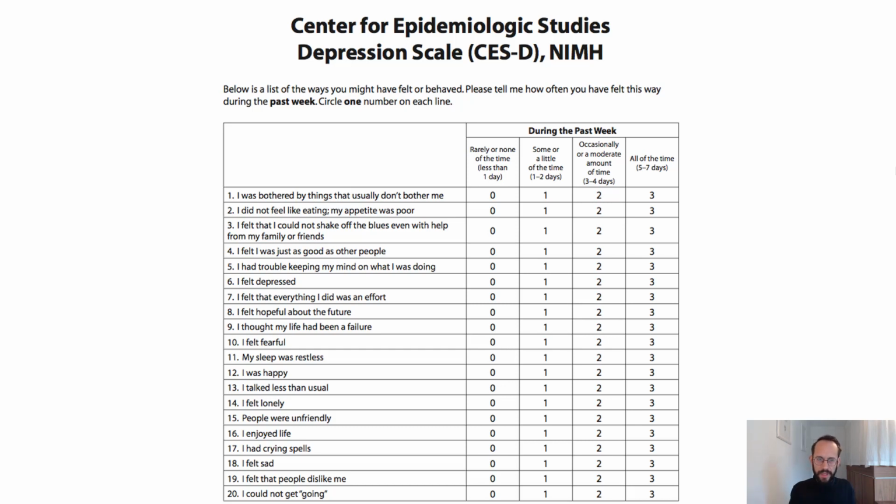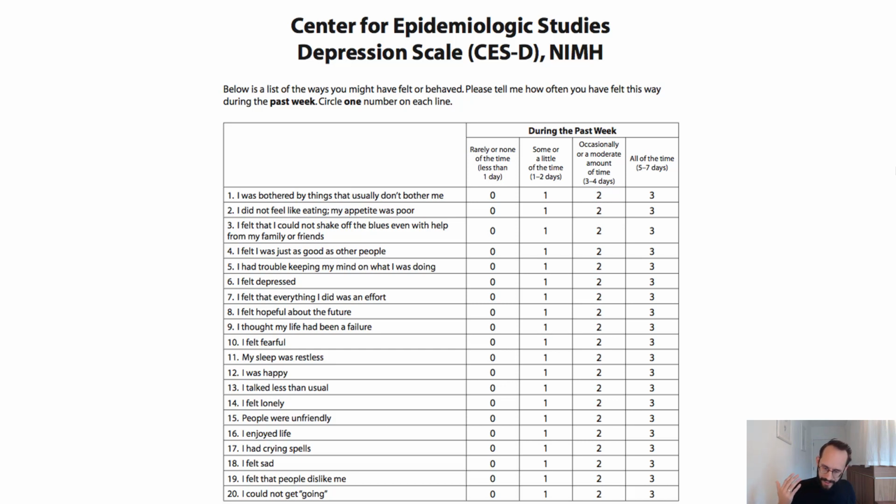And this is true for almost all validated personality questionnaires, depression scales, and so on. And this is, of course, because when those questionnaires were made, all the questionnaires were filled in with pen and paper. And with pen and paper, it's very difficult to actually use a slider scale.